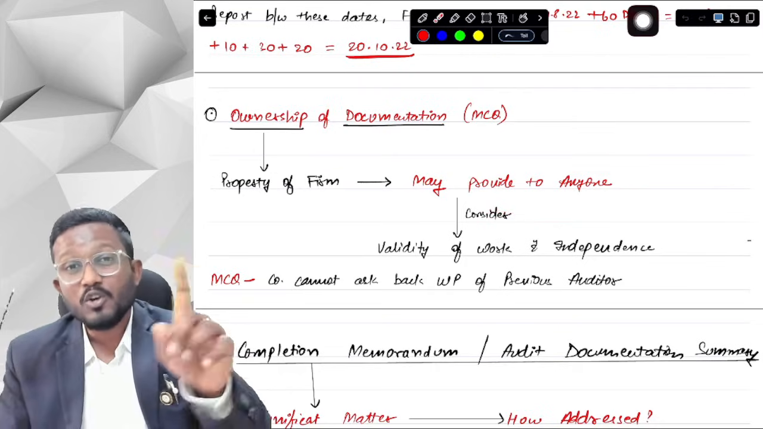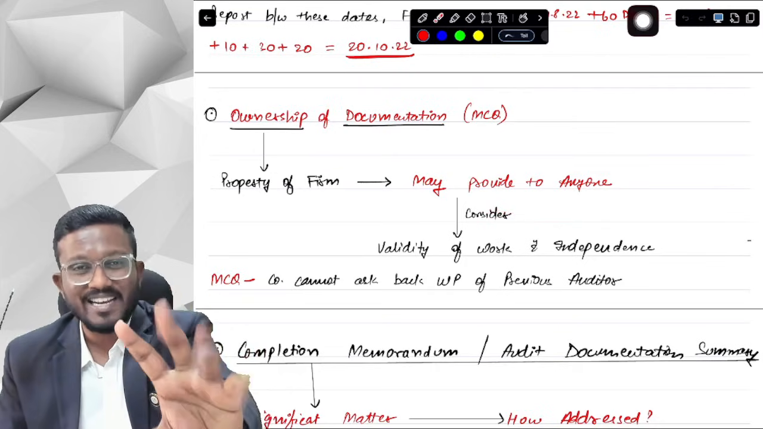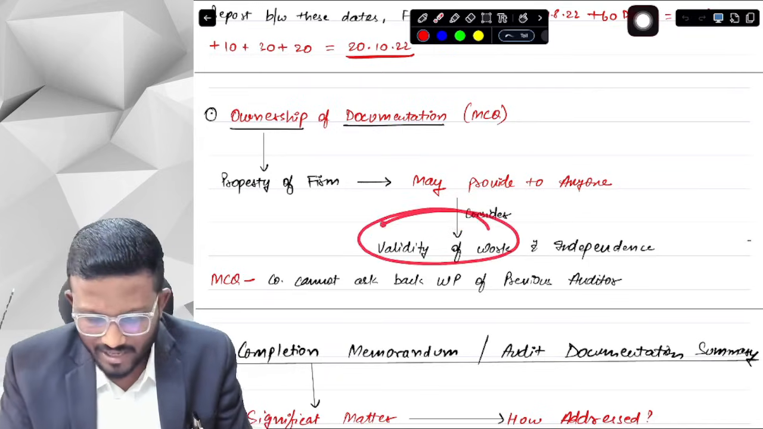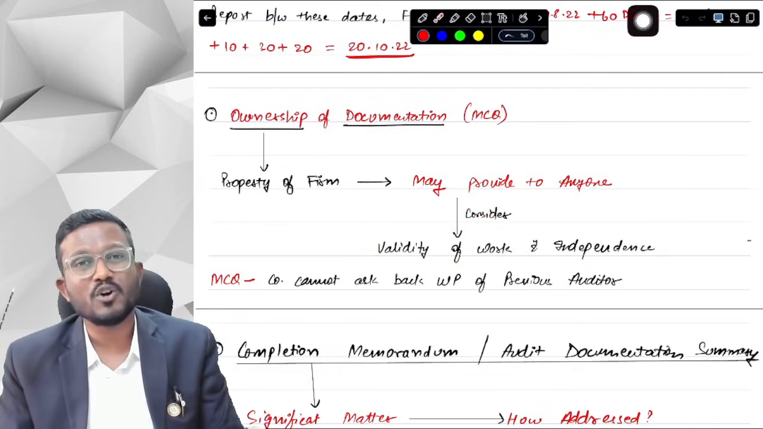But you will have to consider that it does not undermine the validity of the work performed or independence in case of assurance engagement.